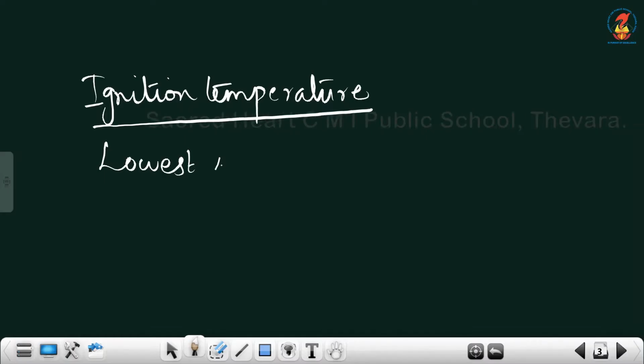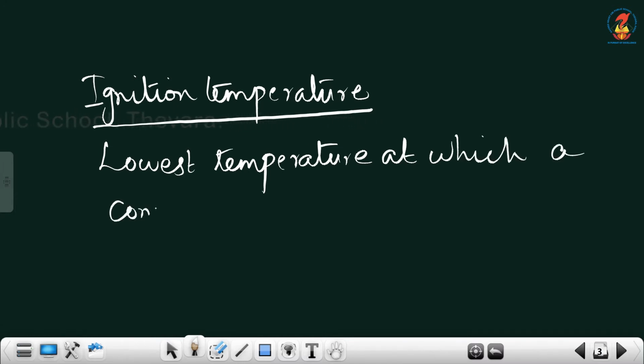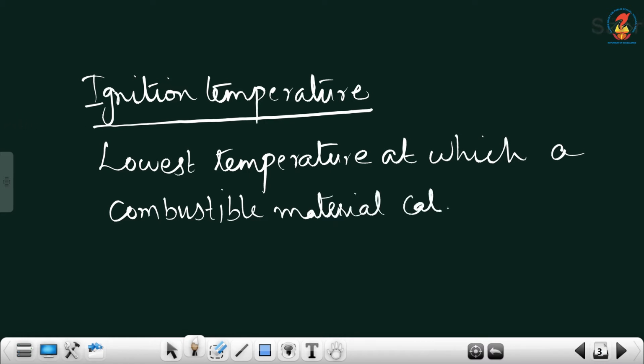The lowest temperature at which a combustible material catches fire is known as ignition temperature.